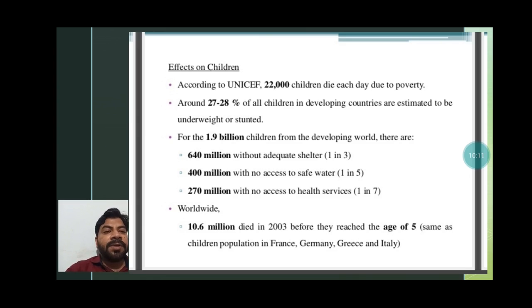Of the 1.9 billion children in the developing world, 640 million are without adequate shelter, 1 in 3. 400 million have no access to safe water, which means out of 5 persons, 1 person is not getting access to safe water. 270 million have no access to health services, meaning out of 7 persons, 1 is not getting health services worldwide. 10.6 million died in 2003 before reaching the age of 5, the same as the child population of France, Germany, Greece and Italy.